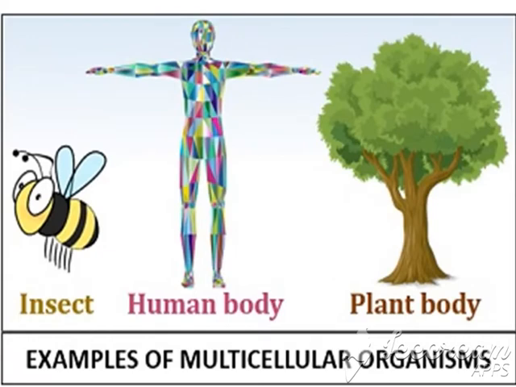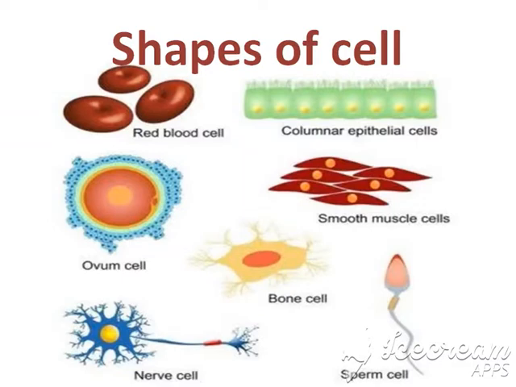Next, based on the shapes of cells, they are classified again, and the cells can be disc-shaped, spherical, rectangular, polygonal, irregular in shape, and branched. Some are branched and some are spindle shaped. For example, in humans the RBCs are disc shaped, the nerve cells are branched, and the muscle cells are thin and long, spindle shaped, with a broad middle part and tapering ends.